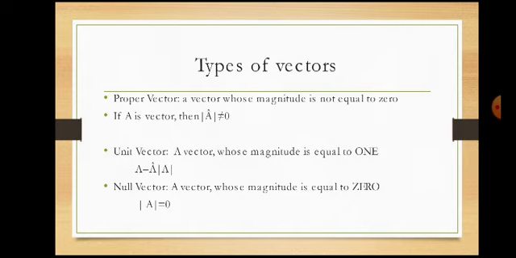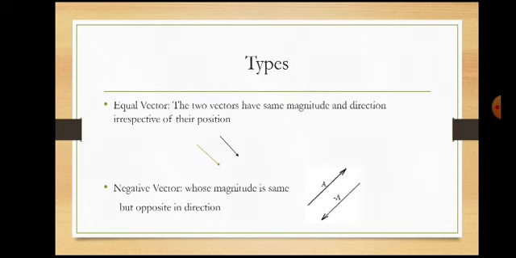A unit vector is represented by the vector divided by the magnitude of the vector. If a vector has zero magnitude, meaning there is no magnitude, then that type of vector is called a null vector. A vector whose magnitude is equal to 0 is called a null vector.